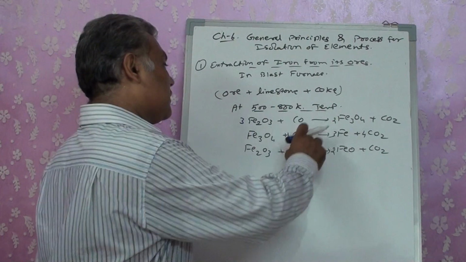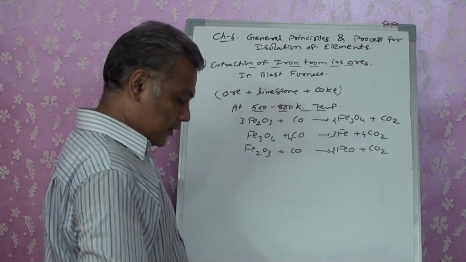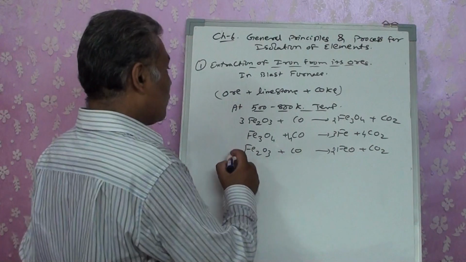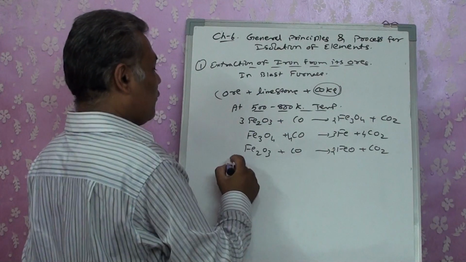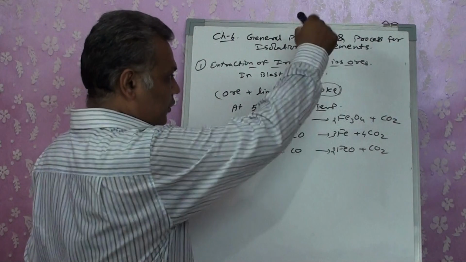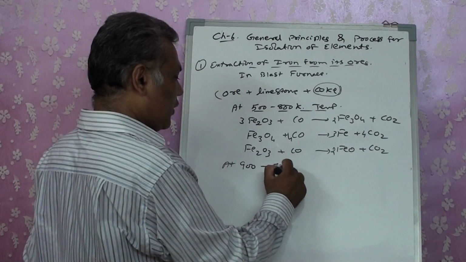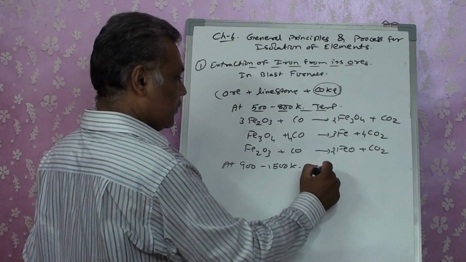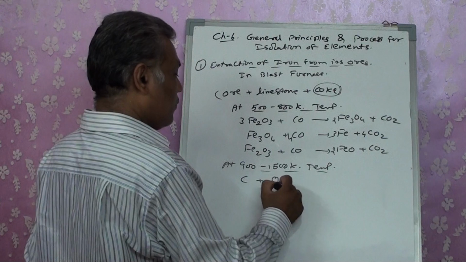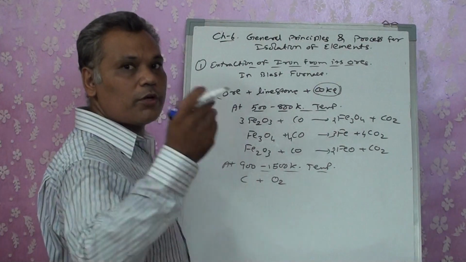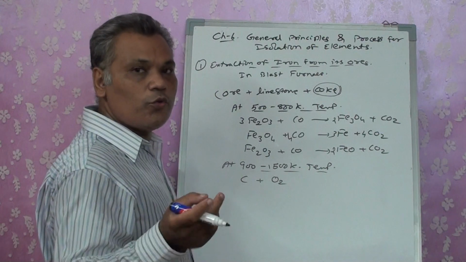Now the question arises, how do we get this CO? How do we get that CO in the reaction? So the coke you were adding into the furnace reaches the bottom at 900 to 1500 Kelvin temperature. That C, with the air which is blown from the bottom for the heating of the furnace, the oxygen is pushed for the flame.